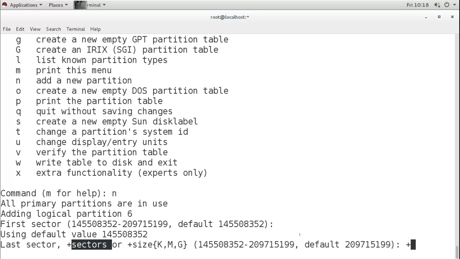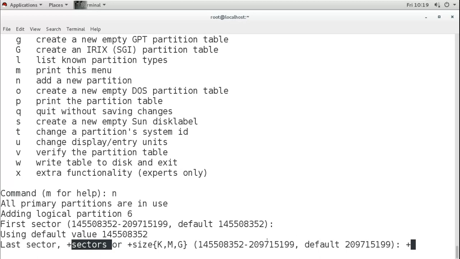Now you have to calculate for 5 GB how many sectors we need, because one sector is 512 bytes, and if you use two sectors then it will be 1 KB. 200 sectors will be 1 MB, I think so. 2000 sectors will be 1 MB maybe. Okay, it is very hard to calculate that.